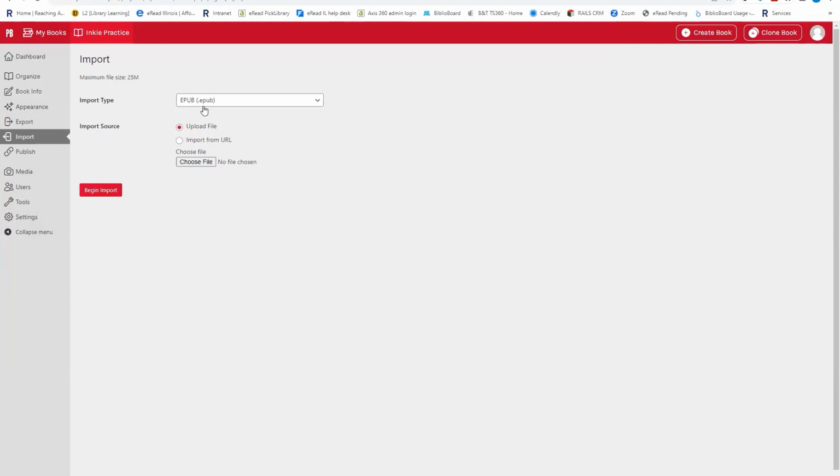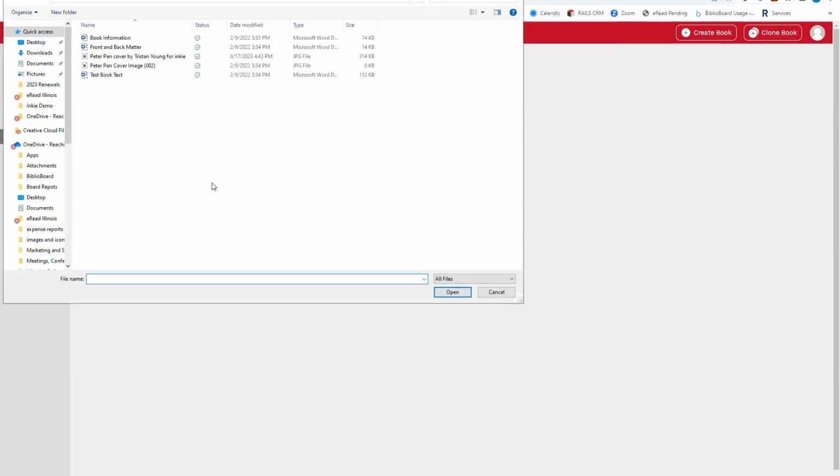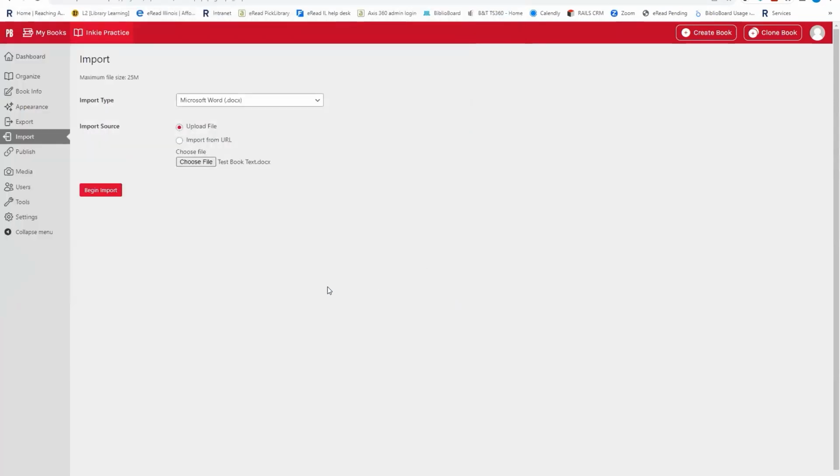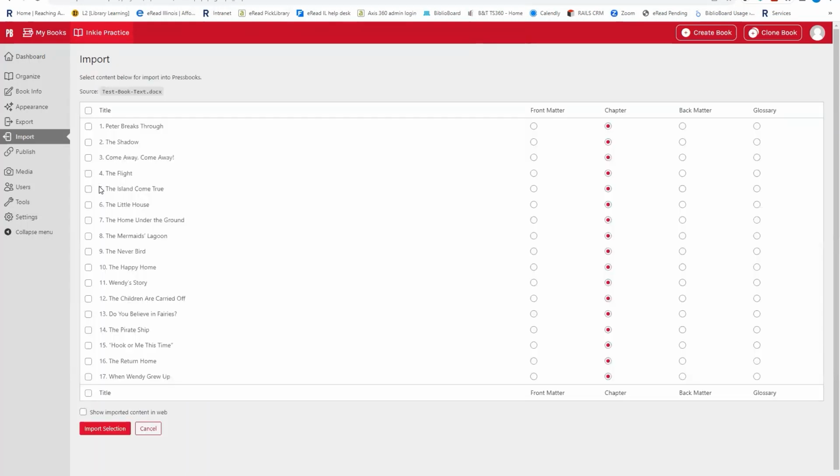This is going to ask what file type this content is coming from. We're going to import from a Word document, and we are going to upload a file. So let's go ahead and choose that file. This is my test book. We're going to open this guy up. And we're going to go ahead and begin the import. So it is pulling the text out of a Word document and putting it into Pressbooks.